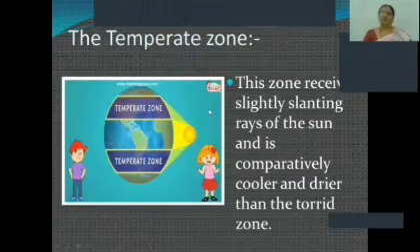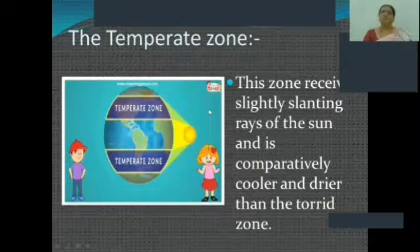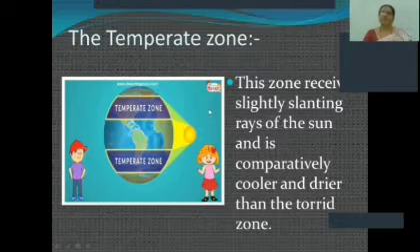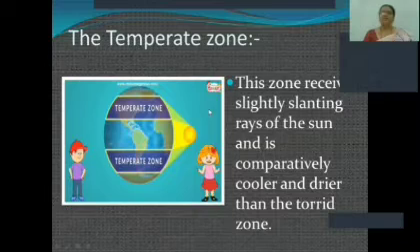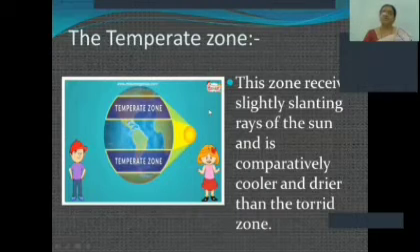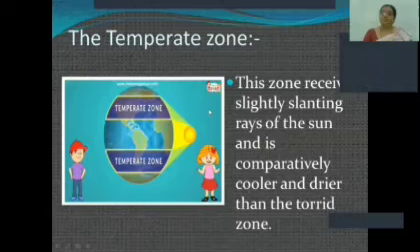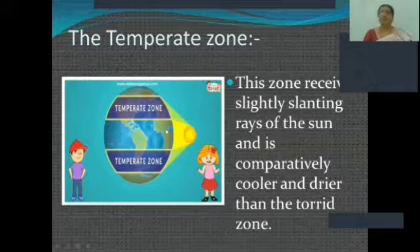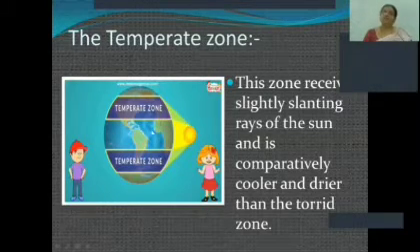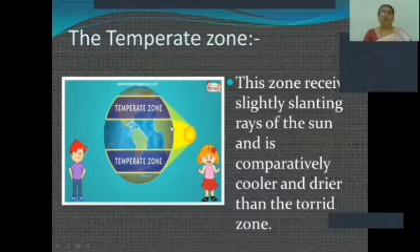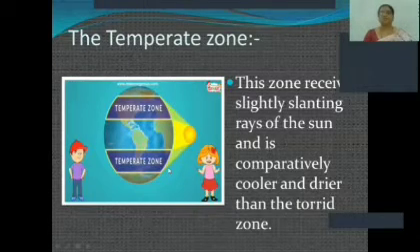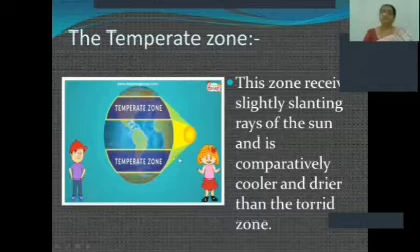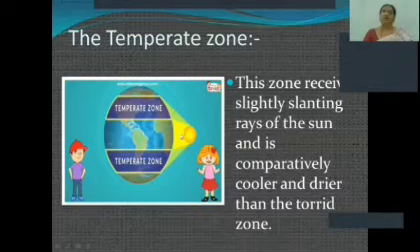So the temperate zone. This zone receives slightly slanting rays of the sun and is thus comparatively cooler and drier than the places lying in the torrid zone. As you can see on the screen, children, the rays of the sun are direct on the torrid zone. That is the reason this zone is very hot. The climate is very hot in this zone. And the temperate zone receives slightly slanting rays of the sun. That is the reason this zone has a moderate climate.